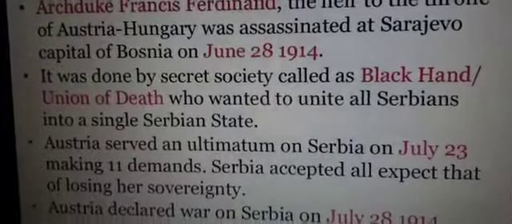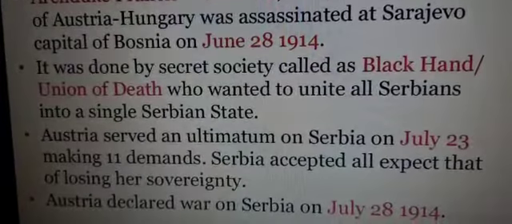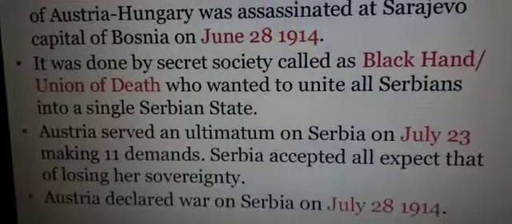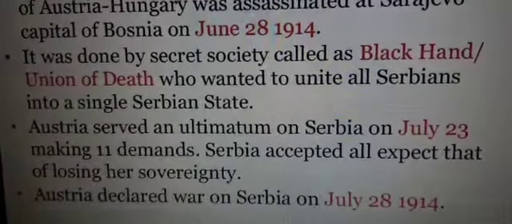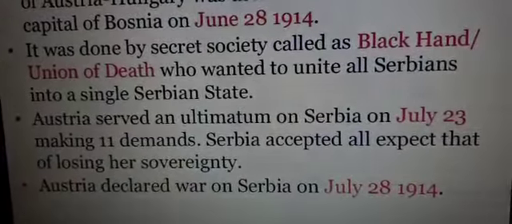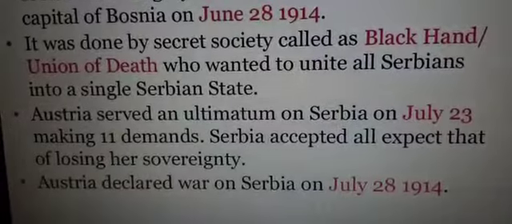Austria served an ultimatum on Serbia on July 23rd, making 11 demands. Serbia accepted all except that of losing her sovereignty. Austria declared war on Serbia on July 28, 1914. Now this was the time when the war started.